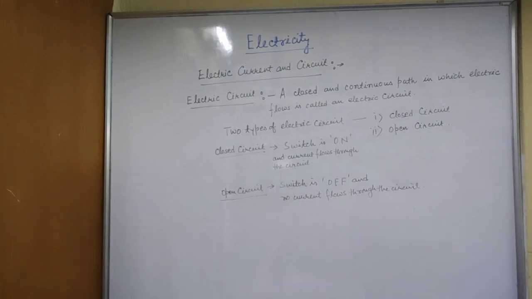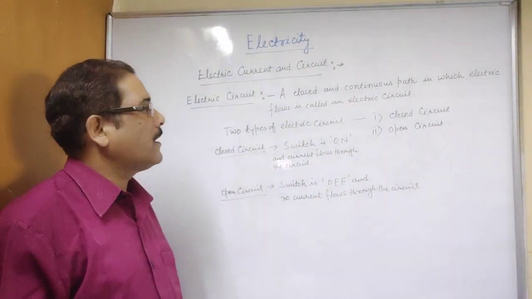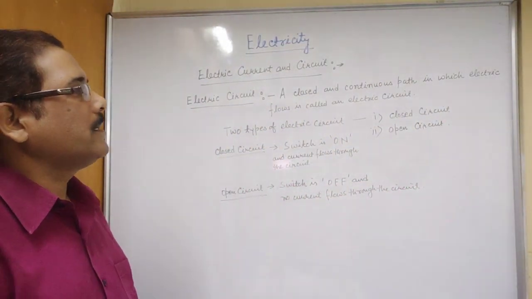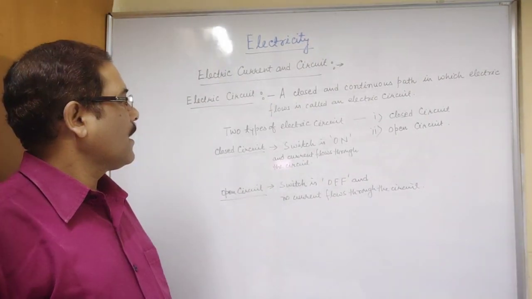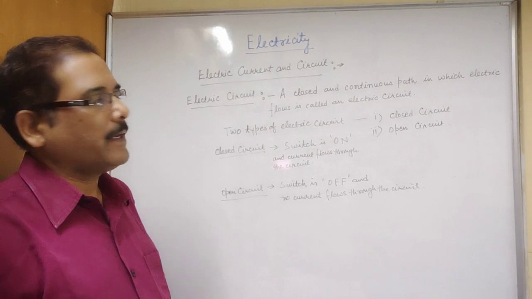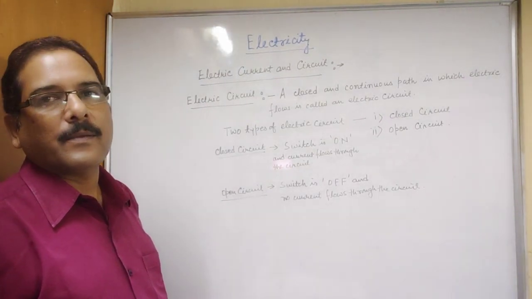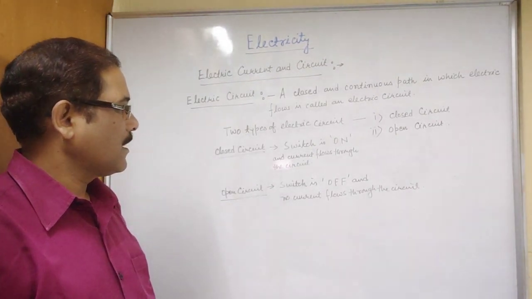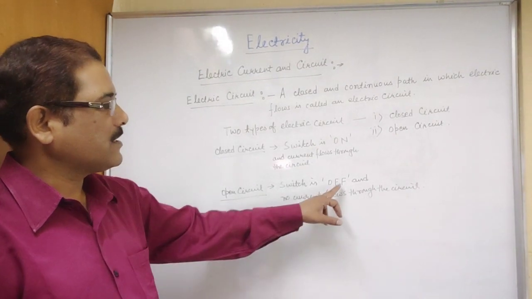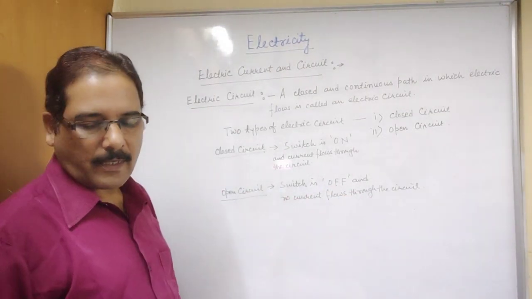So you all have written that an electric circuit is a closed continuous path in which electric current flows, and there are two types of electric circuit: closed circuit and open circuit. In a closed circuit, simply the switch is on and current flows through the circuit, and in an open circuit, the switch is off and no current flows through the circuit.